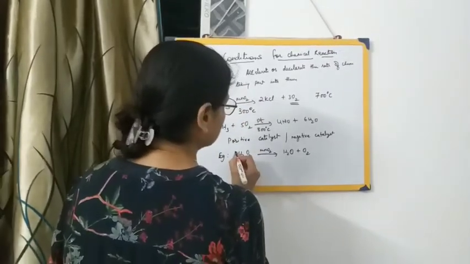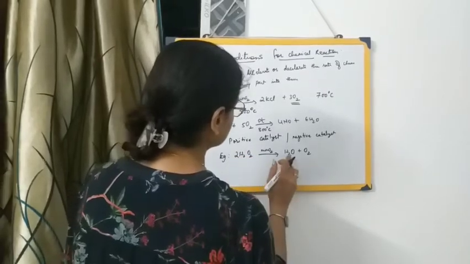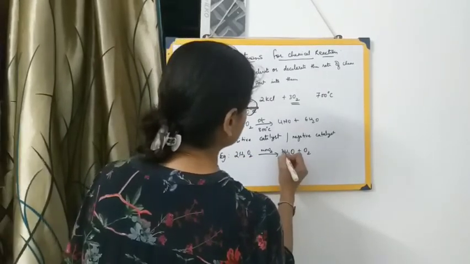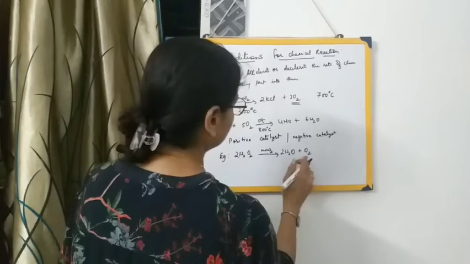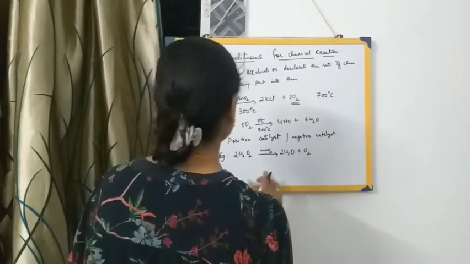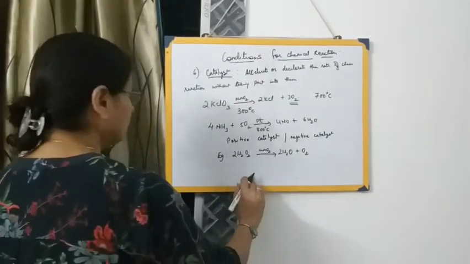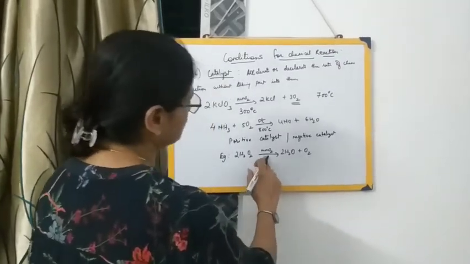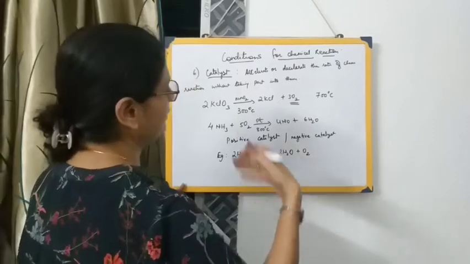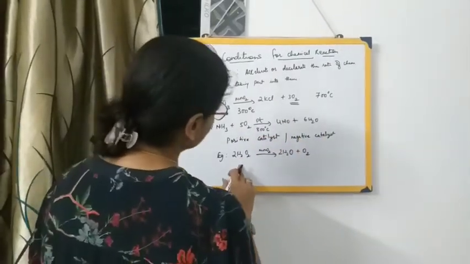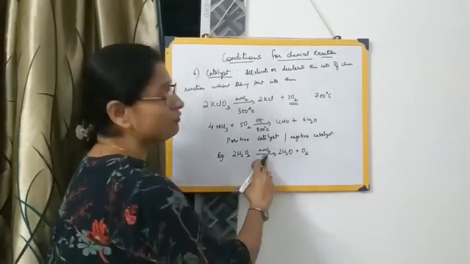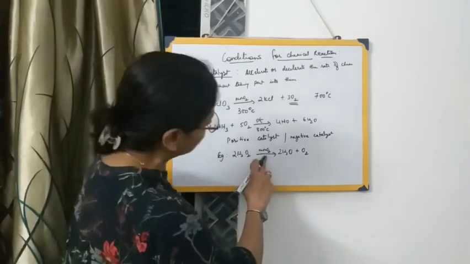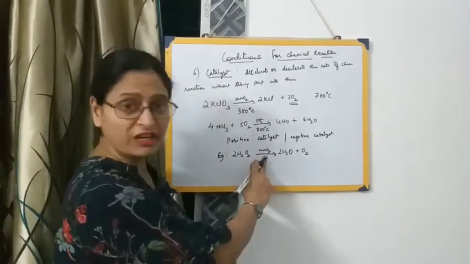So here this will be 2, let me check, 2 plus 4, this is 2, so this will be 2. Oxygen 4, here oxygen is 2, 2. So it is a balanced equation. So here MnO2, which is helping this decomposition, will make the reaction faster. That is, hydrogen peroxide decomposes faster in presence of manganese dioxide. So this manganese dioxide is acting as a positive catalyst over here.